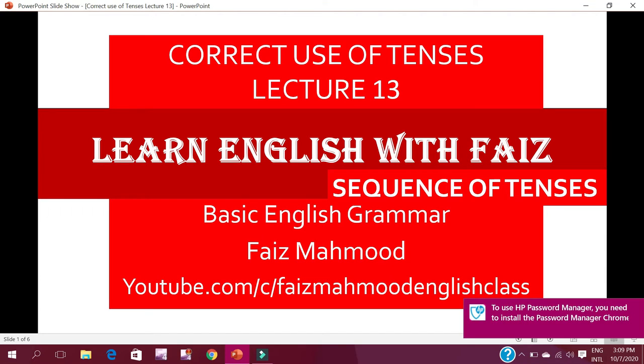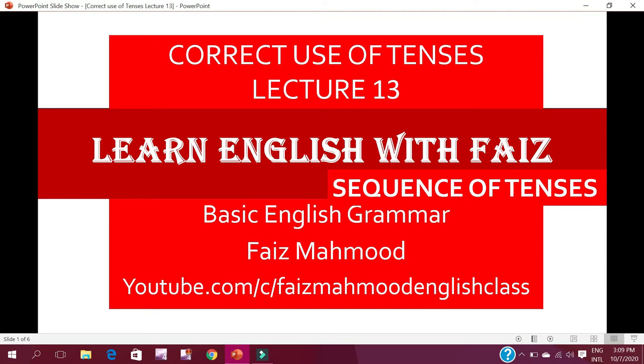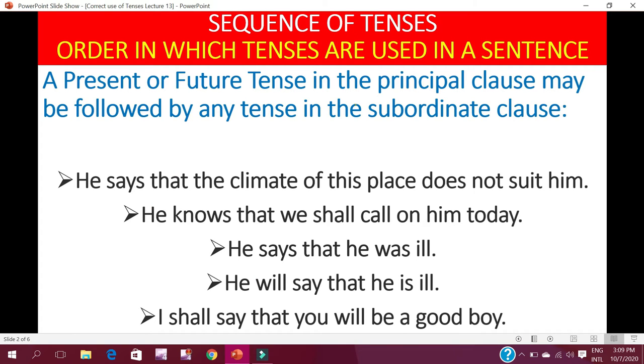This is the 13th lecture of correct use of tenses. Today we will learn sequence of tenses, means the order in which tenses are used in a sentence. The first one is: a present or future tense in the principal clause may be followed by any tense in